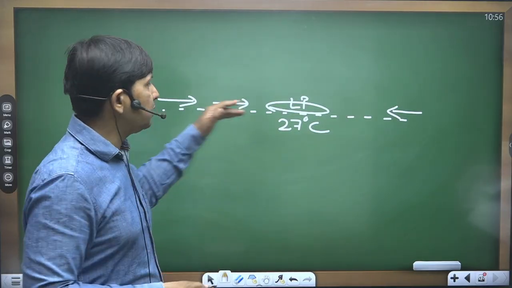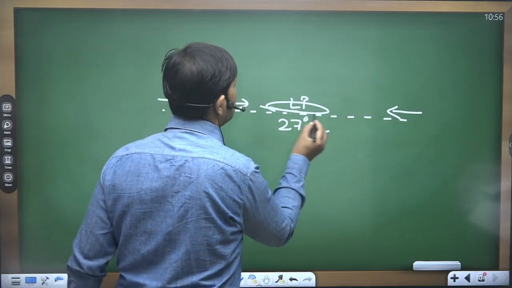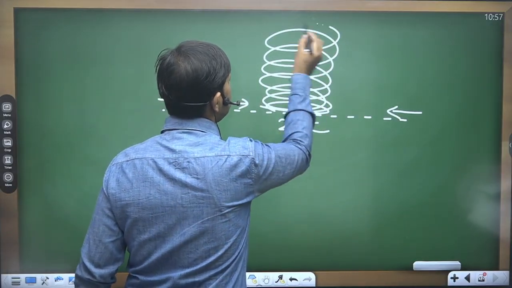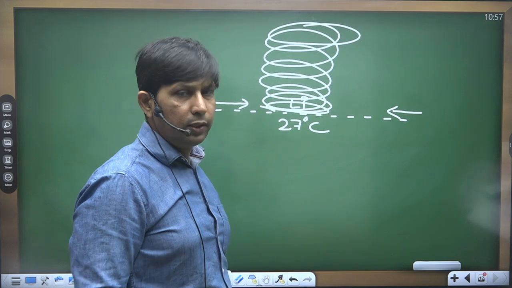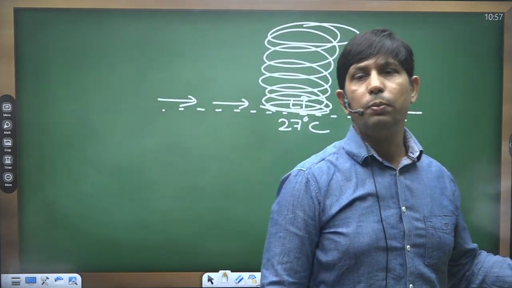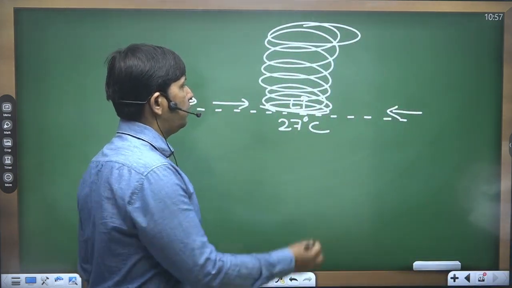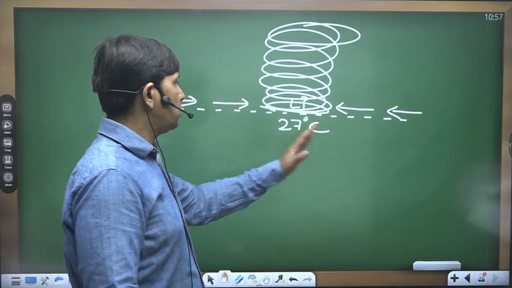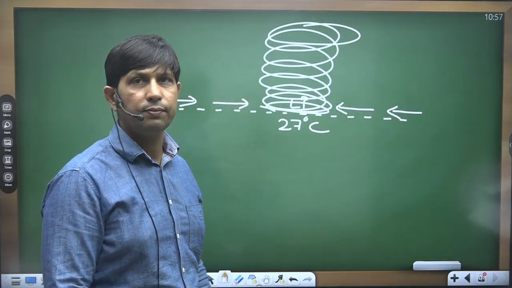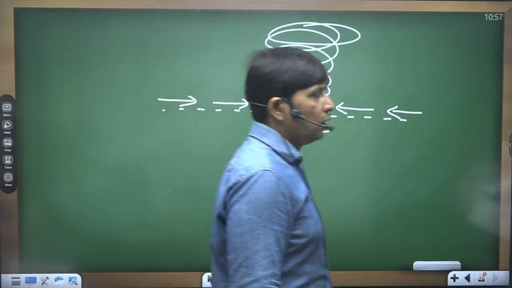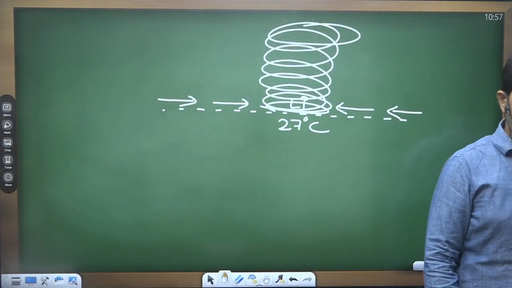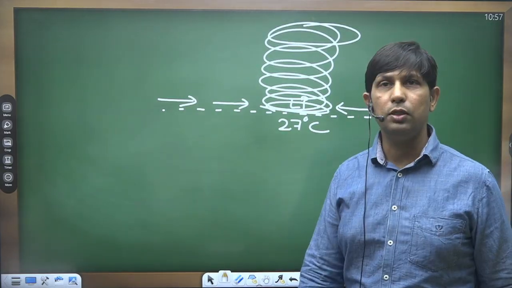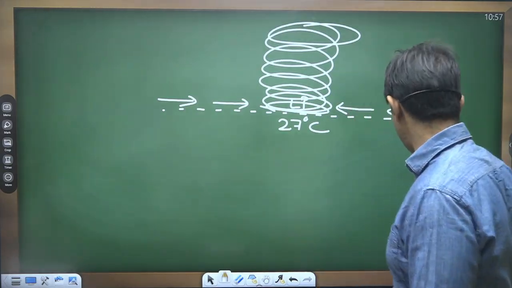And they even become part of this circulatory motion and start rising up in this way. And this led to the formation of tropical cyclone over the sea or the western margin of any ocean. So this is what we have as far as the formation of tropical cyclone is concerned.